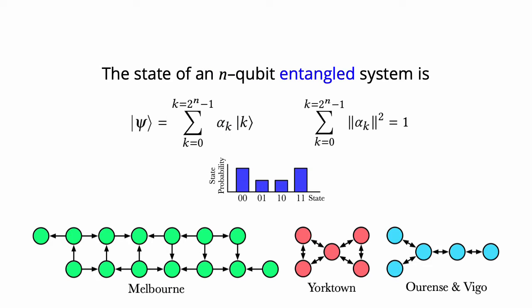This notation for one qubit can be extended to an n-qubit quantum system. An n-qubit entangled system exists in a superposition of 2 to the n basis states, with complex coefficients corresponding to each of those states. When this system is measured, it can be found in one of those 2 to the n states, and its output is represented as a probability distribution over all of those states.